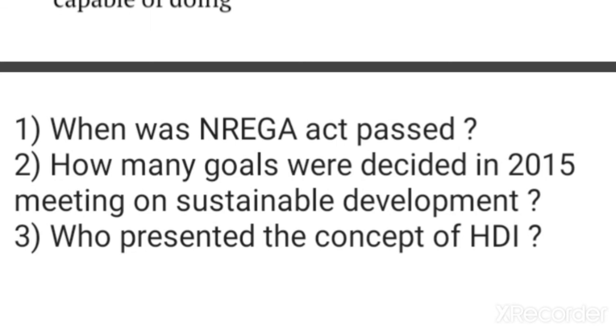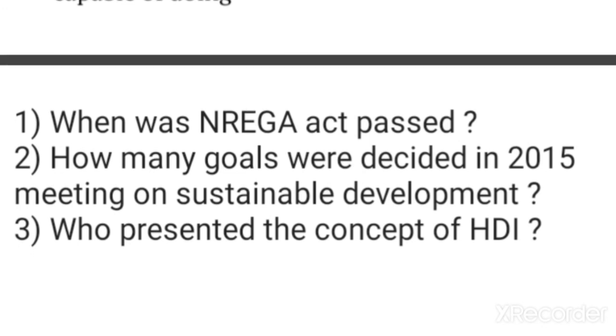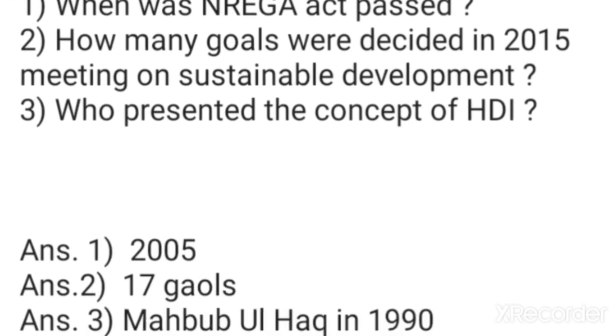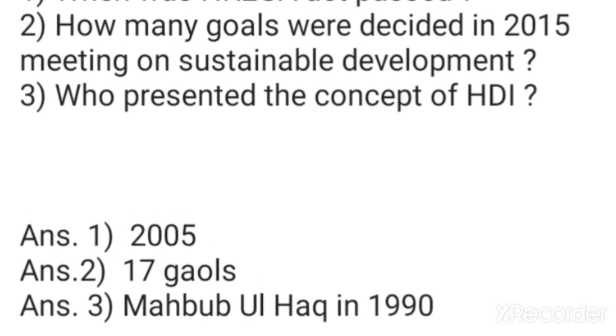First, when was the NREGA Act passed? It was passed in 2005, so we can say NREGA 2005. Second, how many goals were decided in the 2015 meeting on sustainable development? There were 17 goals, which are commonly known as the Sustainable Development Goals, decided in the 2015 meeting. Third, who presented the concept of HDI? Mehboob ul Haq, a Pakistani economist, presented the concept of HDI in 1990. So you can see the answers.